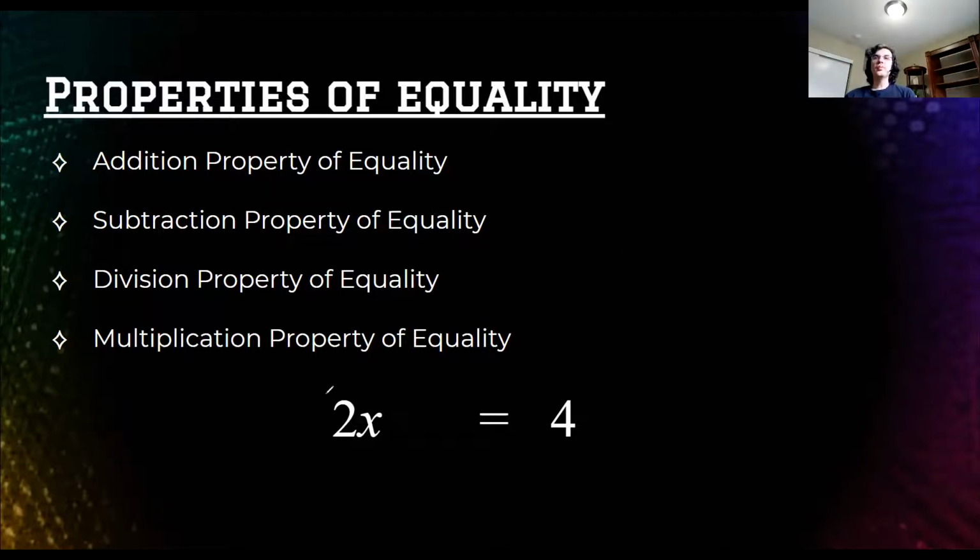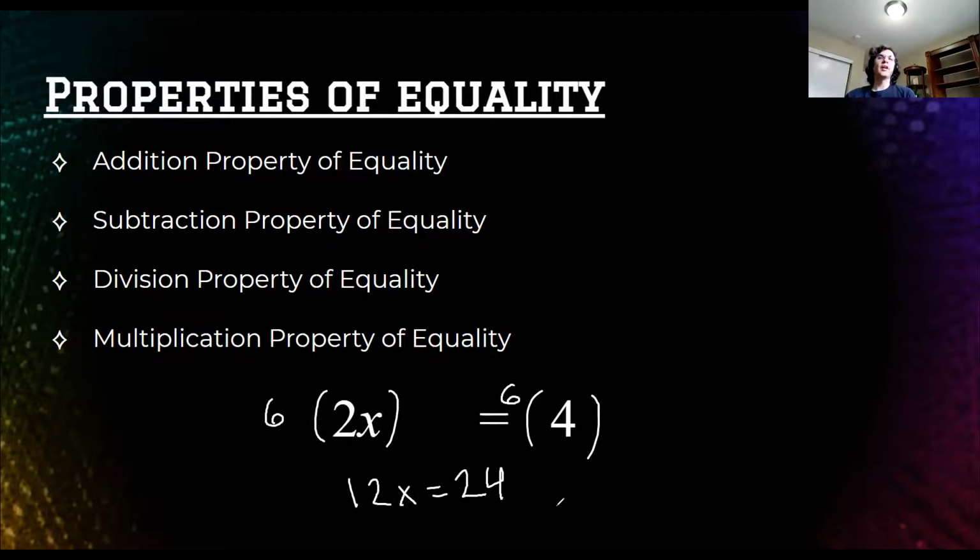Lastly, the multiplication property is I can multiply both sides. So in this case, I can multiply this side by 6, for example, and multiply this side by 6. I would get 12x equals 24. And once again, I can still see that x would equal 2, right, to make this statement true. So the equality of the two sides is not changed. These two sides remain equal in the same way, right? But again, I couldn't multiply these sides by different numbers. That's not what the properties of equality say. I have to multiply both sides by the same number for the equality to hold, right?